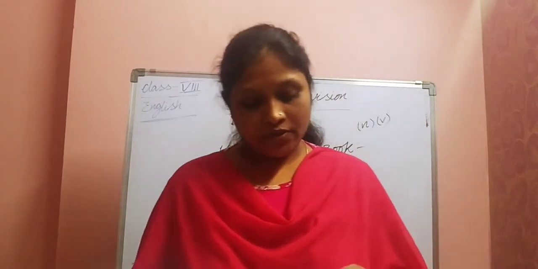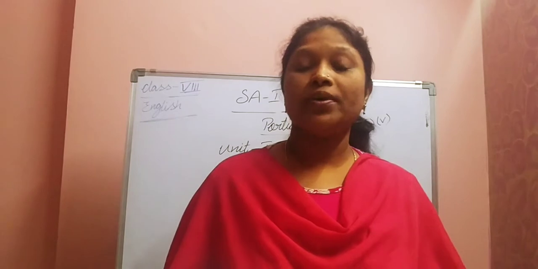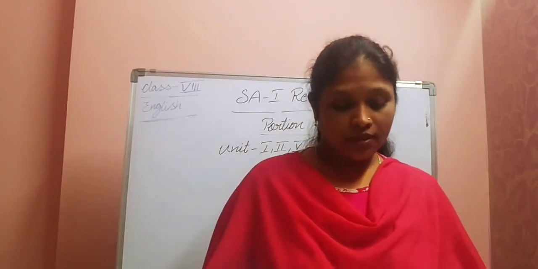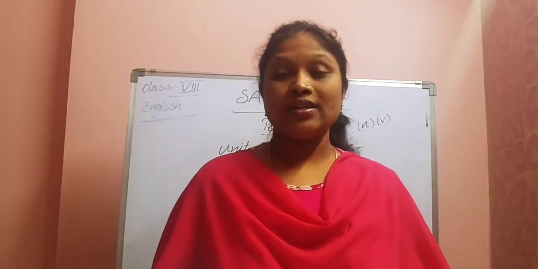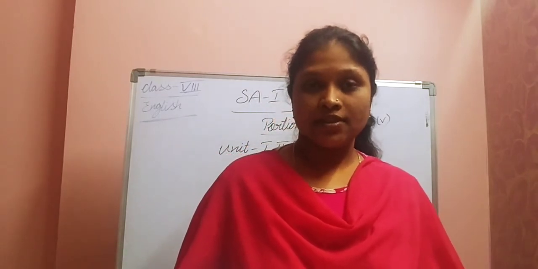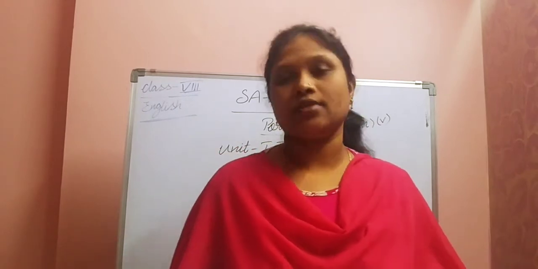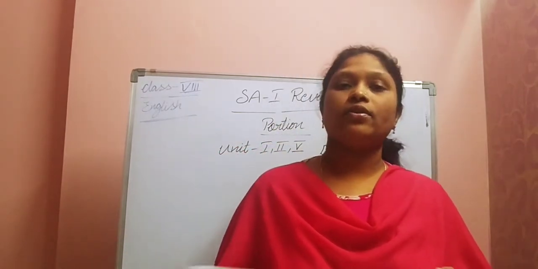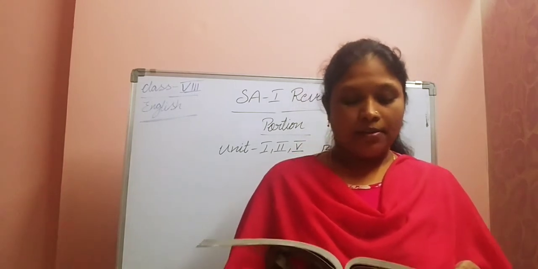For example, if you take this one, architecture, which is a noun. What is the meaning of architecture? The art and study of designing buildings. So what is the job of an architect? Designing the buildings. So he studies about the designs and of course he will be able to design buildings for us. Okay, coming to verbs.